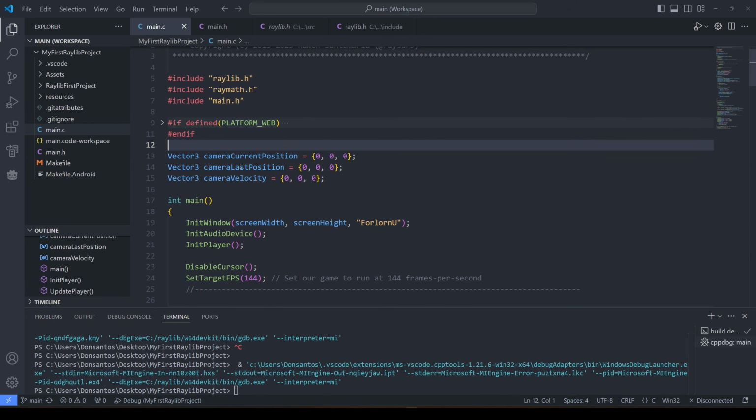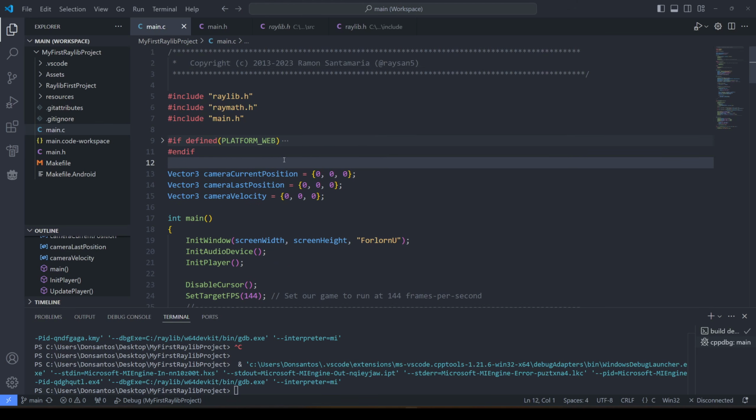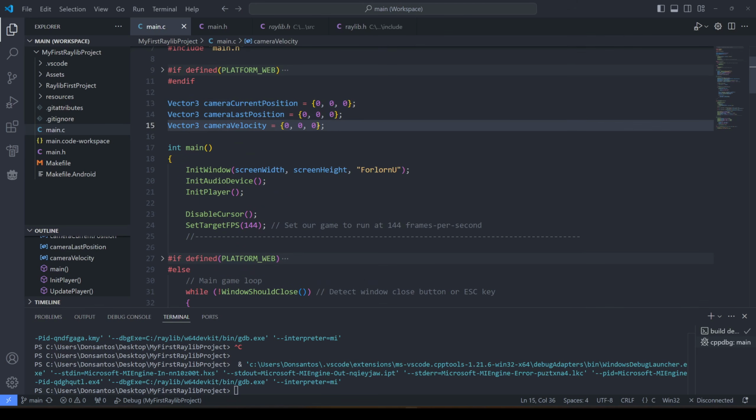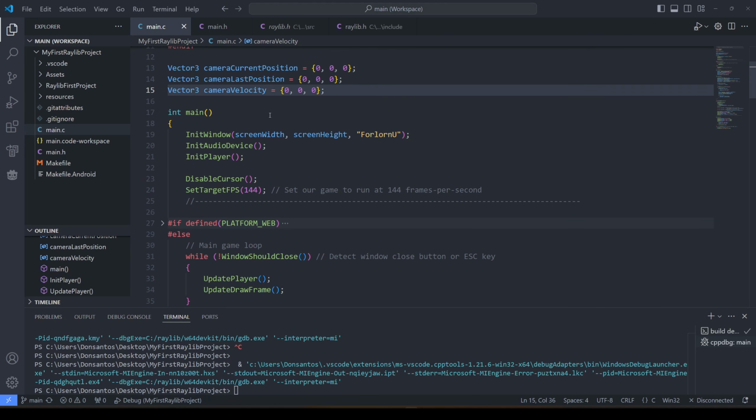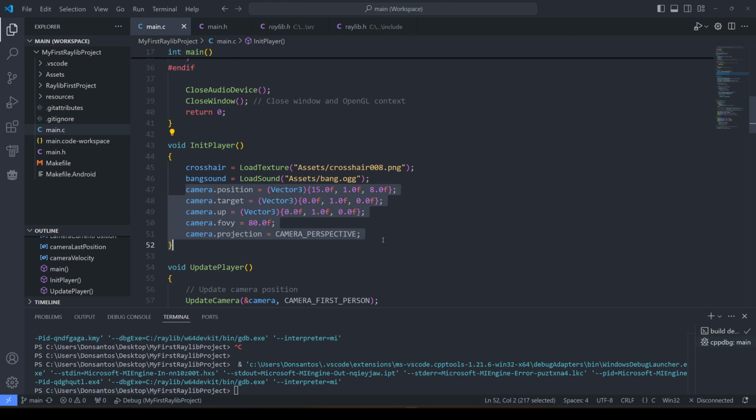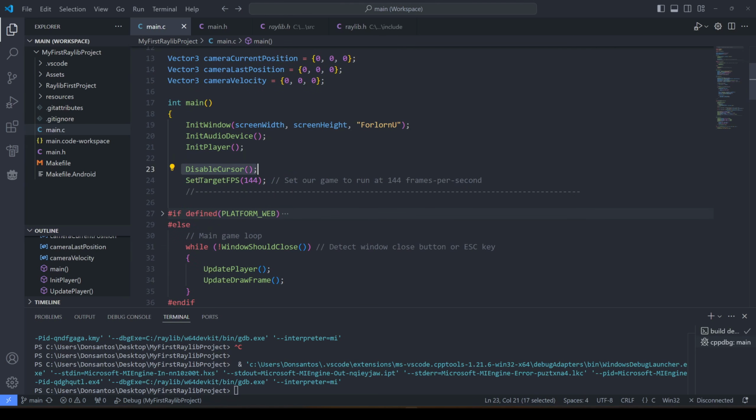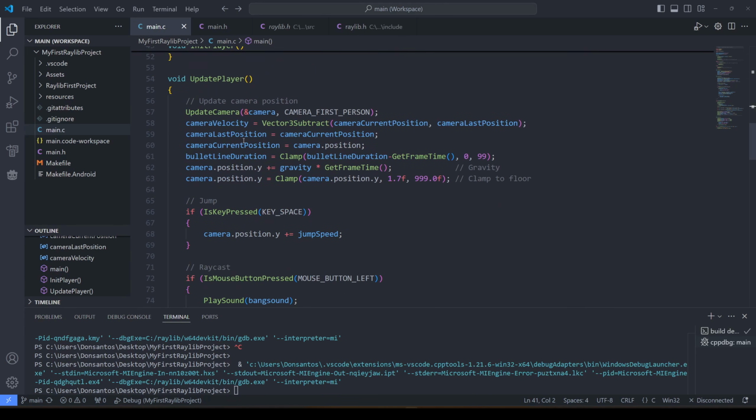Back in the main class, I refactored a little bit, it's still all here. These still have to be here, they want to be here. They throw errors if I move them, so they get to remain. Looking at the main, we initialize the window, we initialize the audio device, and we call the initialize player function. Pressing F12, you can see that we do the camera setup just as we did before. We also preload our texture and our sound. We then disable the cursor so we don't have to see it, and we set the target FPS just as before.